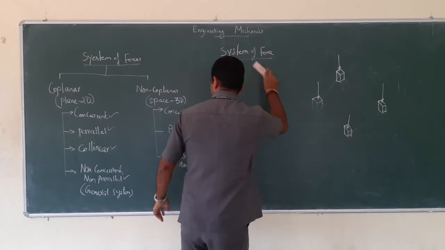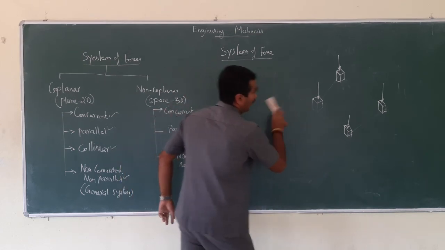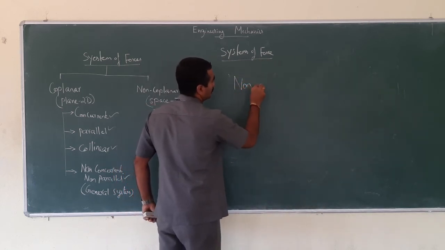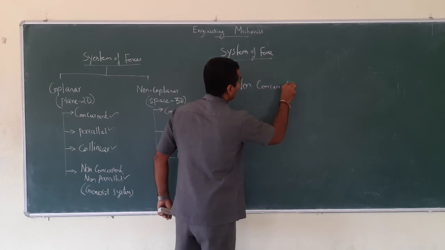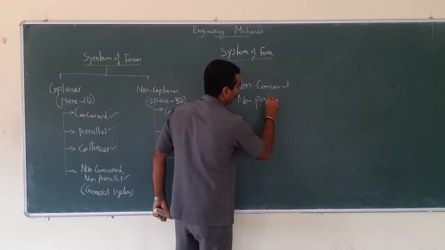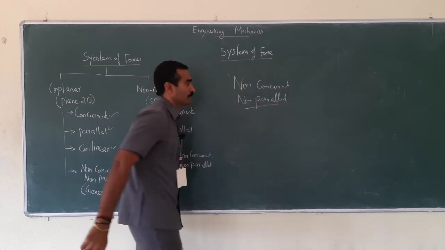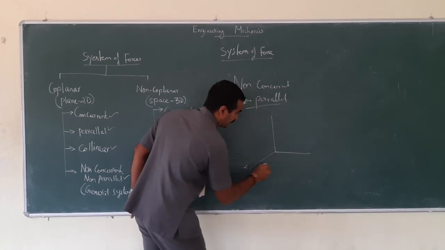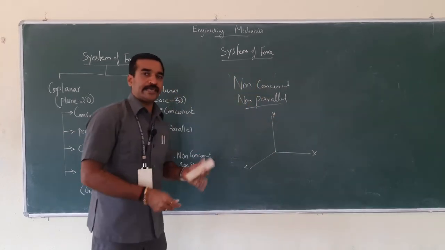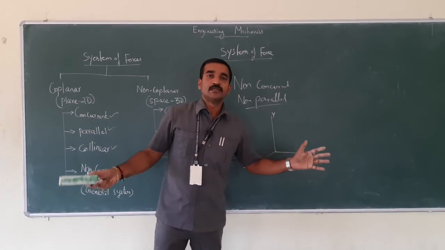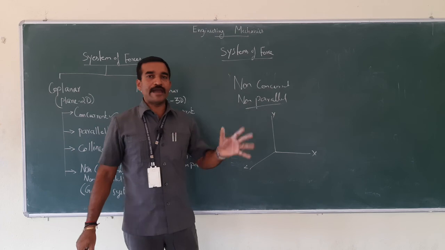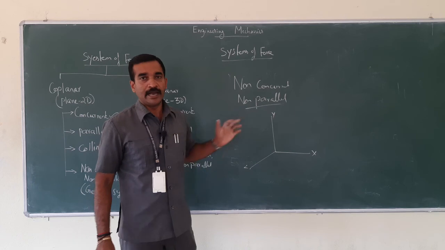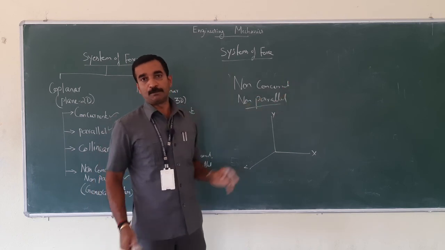So the next one is the non-coplanar, non-concurrent, non-parallel forces, right? So again I am going to draw the axes Z, X and Y. See, in this case, a set of various external forces whose lines of action are neither parallel nor intersect or meet at the same point, and they lie in different planes.